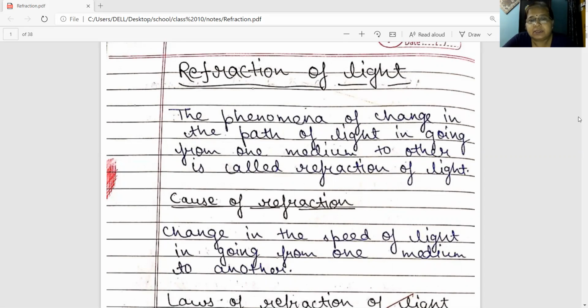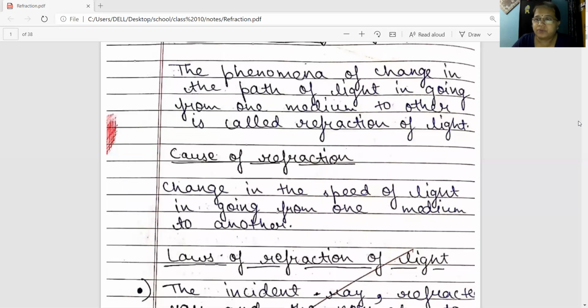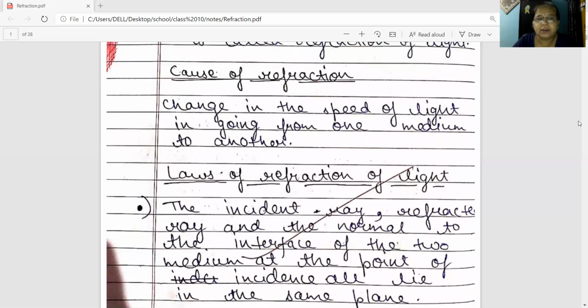Now the question arises, what causes refraction? When the light moves from one medium to another medium, there is change in the density, and because of this change in density, the speed of the light will get changed. So, the cause of refraction is change in the speed of light when the light goes from one medium to another medium. Now, there are three laws of refraction of light.